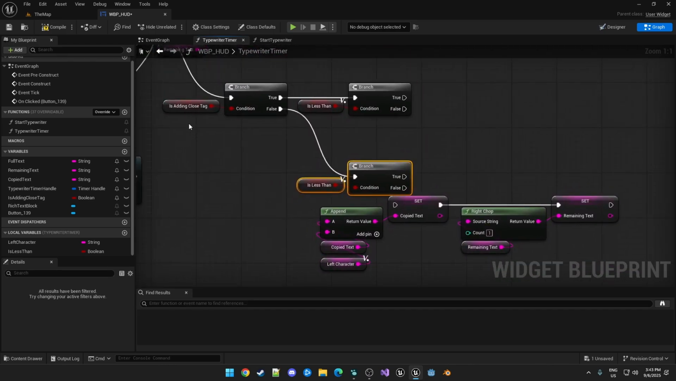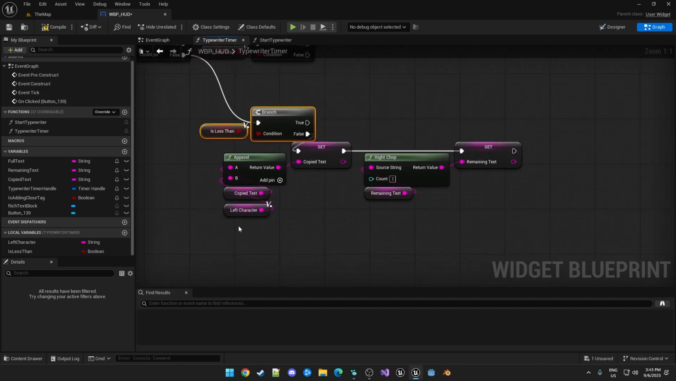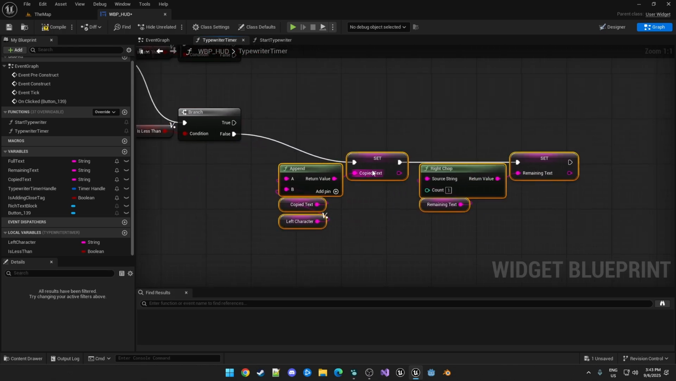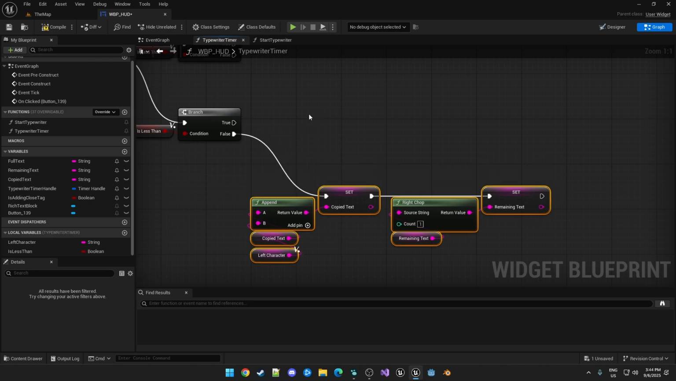Now when we're not adding a close tag, we go down here. If this first character is not a less than, then we just need to add the character like we have been, and pop this down here.